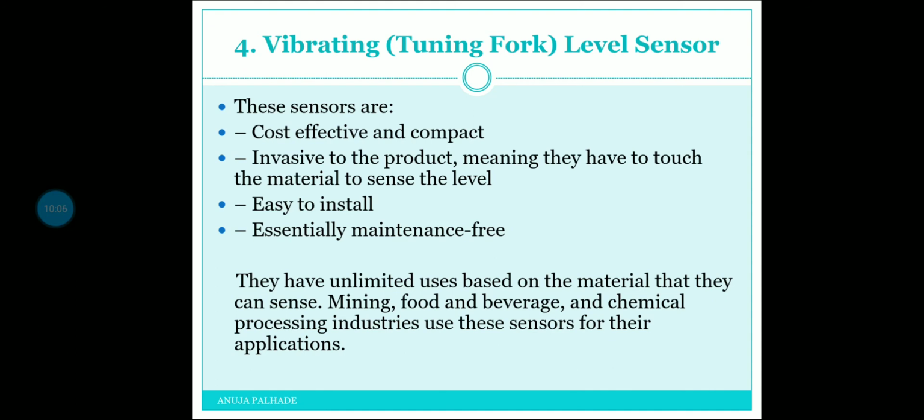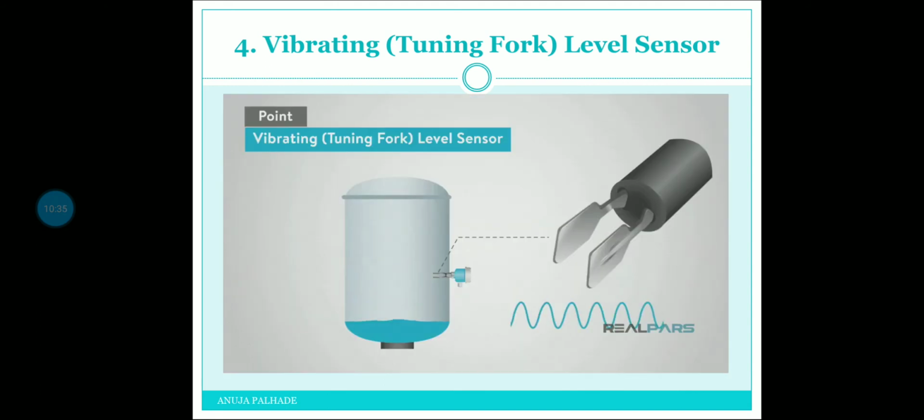Vibrating level sensors are invasive to the product, meaning they have to touch the material to sense the level. So it is very easy to install, essentially maintenance free. They have unlimited uses based on the material that they can sense. Mining, food and beverages and chemical processing industries use these kinds of sensors for their applications.